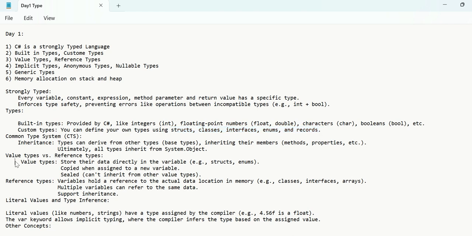Now let us talk about value types and reference types. Since our topic is the type system, we will be talking about types only in today's session. When we talk about the classification of types, the next question that gets fired at you is about value types and reference types: what do you mean by a value type and a reference type, or what is the difference between these types? Let me tell you the difference.